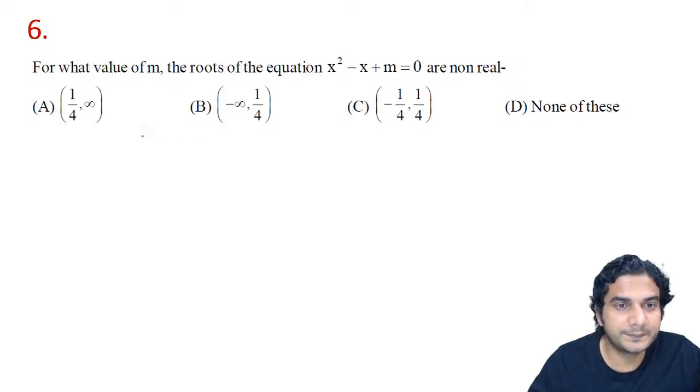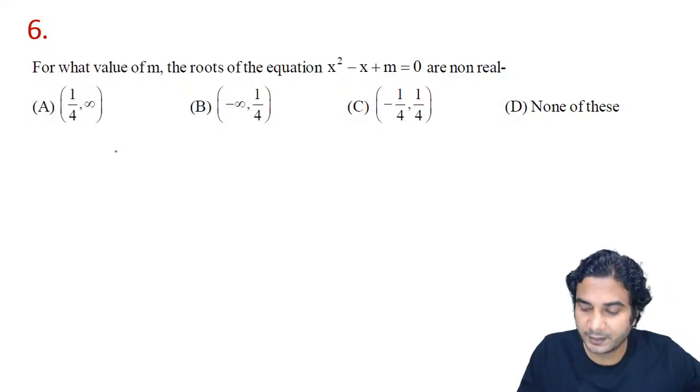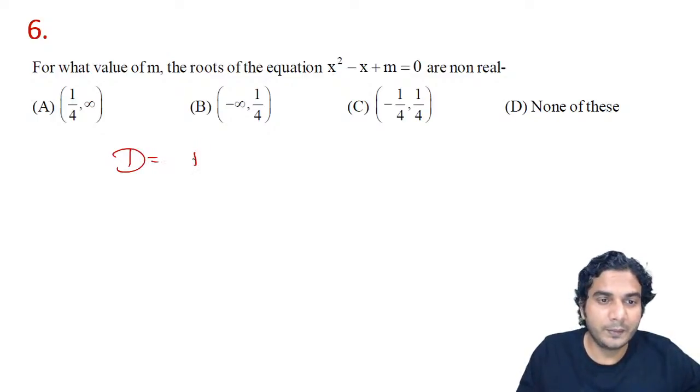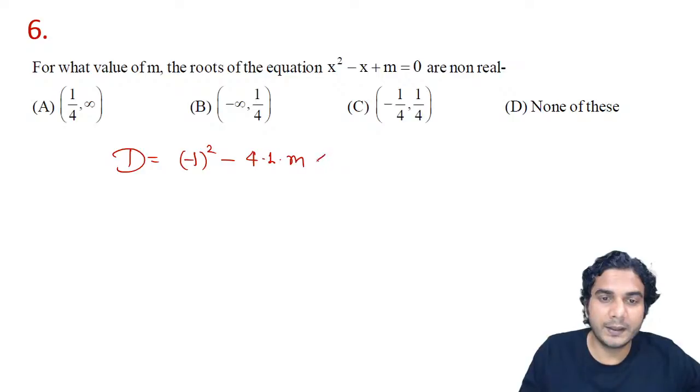All right. For what value of m are the roots of this equation non-real? All right, so roots are non-real when the discriminant is less than 0. So let's solve it. So the discriminant is equal to b square, which is (minus 1) square, minus 4 times a, which is 1, and c is m, is less than 0. So it will be 1 minus 4m is less than 0.